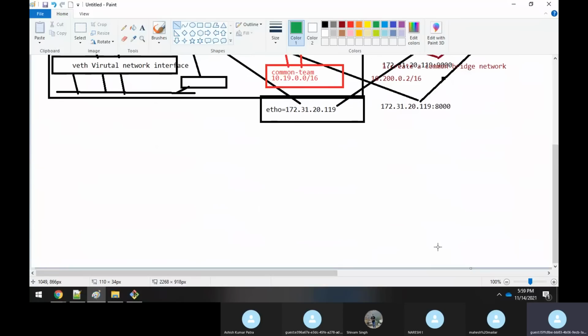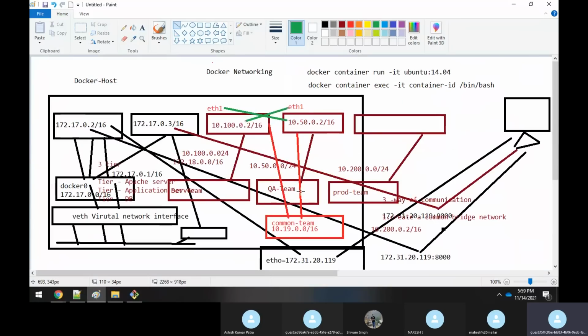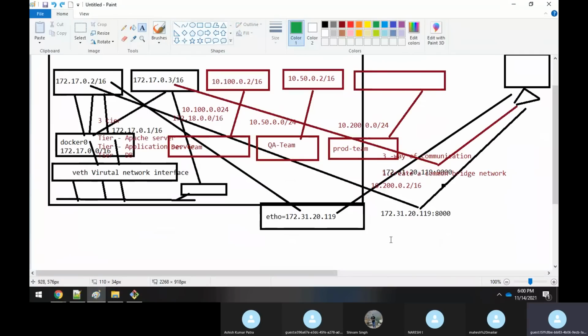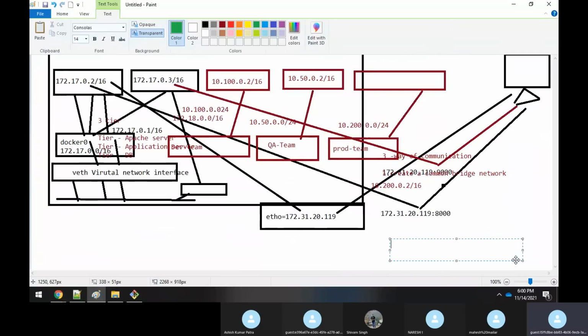Why? Because if you have created one more common network interface and you are communicating like this between the two containers, then what is the use of the isolation? So this is not recommendable, and we will not really look into this. So the first method is a common interface, or common bridge network, that you have to create.